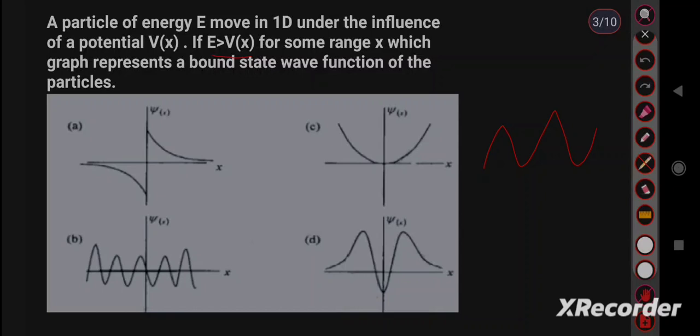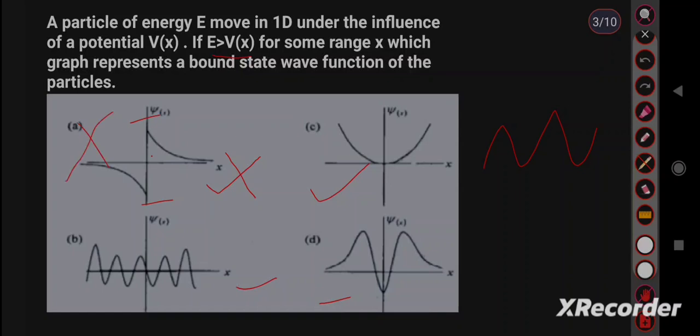Let us analyze the options. This is not an oscillatory graph, this is also not an oscillatory graph. Only two oscillatory graphs are given, this and this. This wave function cannot be acceptable because for the value of 0 here two values exist, so this is not an acceptable wave function.